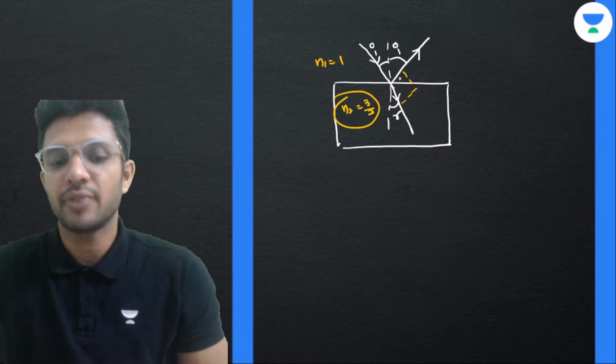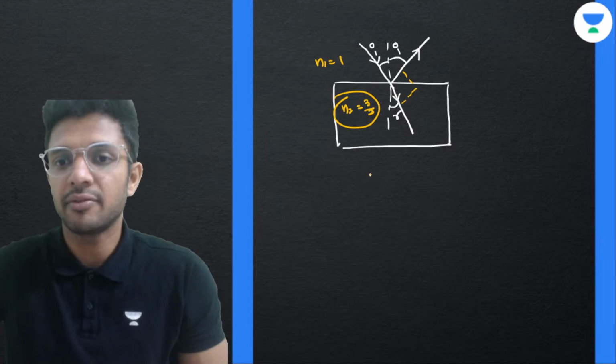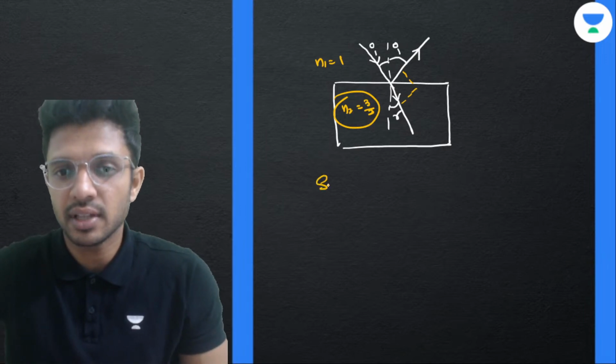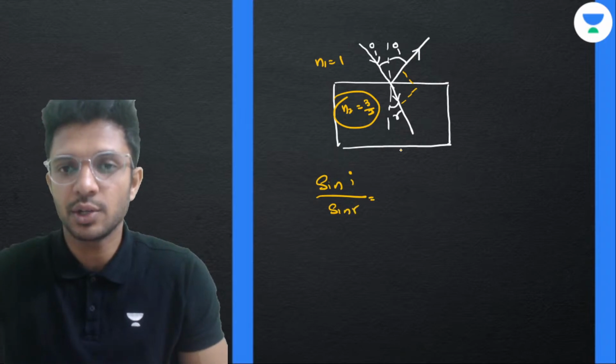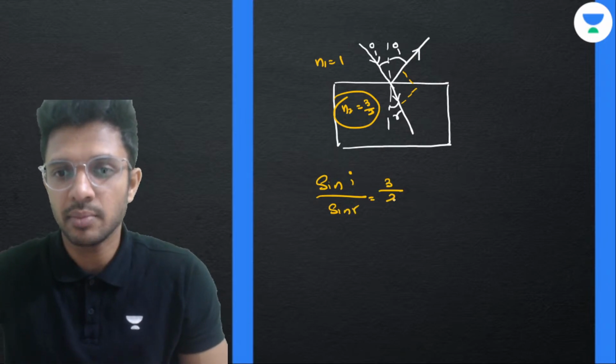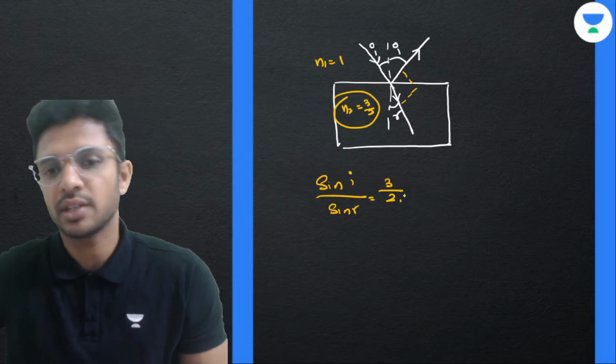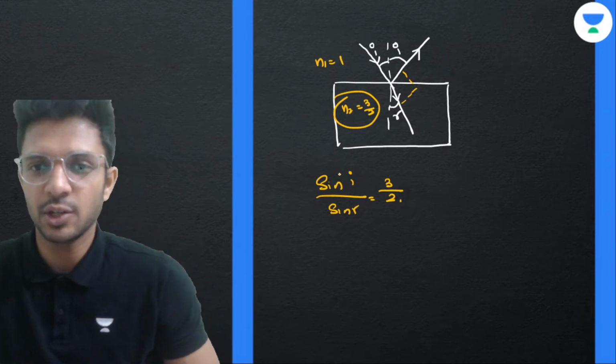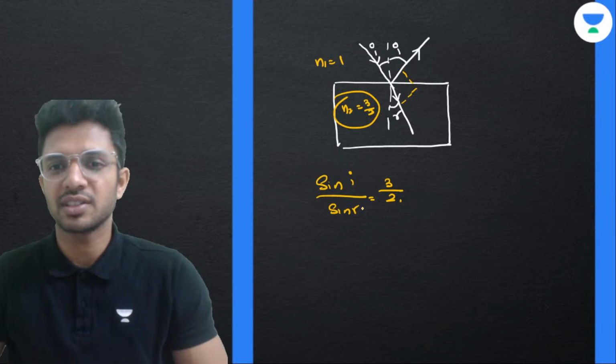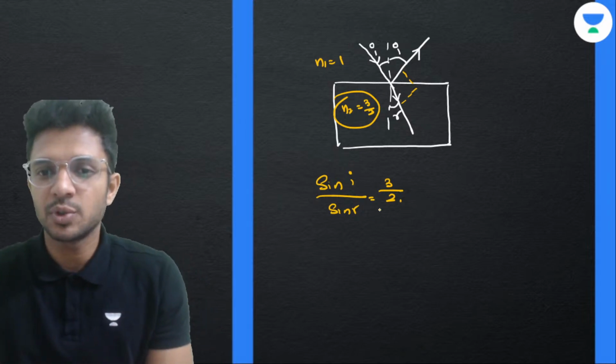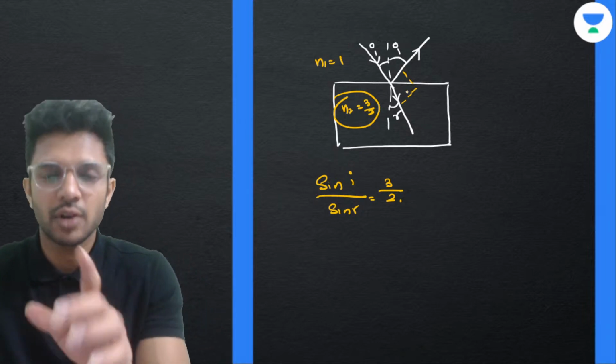How to get the value of I? Simple. We simply have to use Snell's law, that is sin I divided by sin R is equal to N2, that is 3 by 2, by N1 is 1. So it's 3 by 2 basically. There are two unknowns, I and R. We cannot solve this. So we can substitute for R from the above geometry.